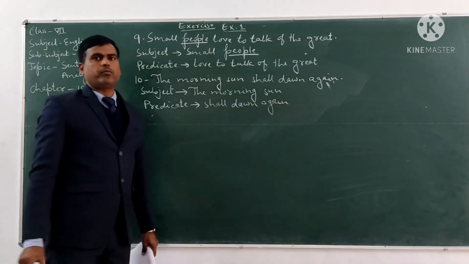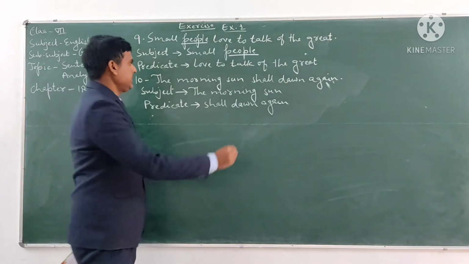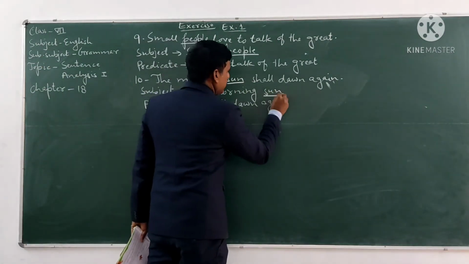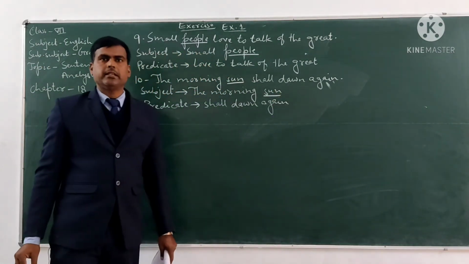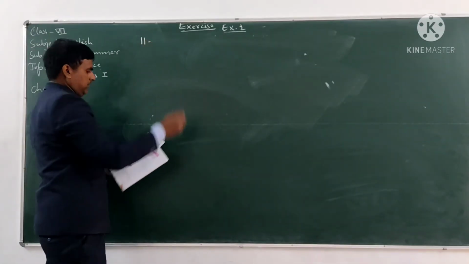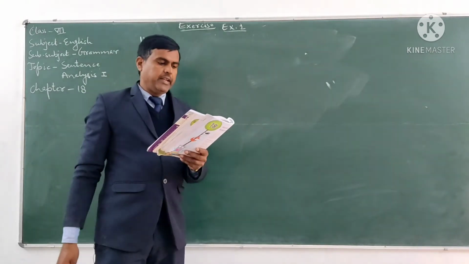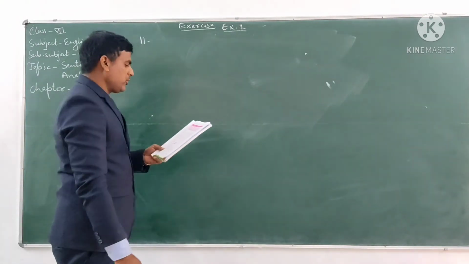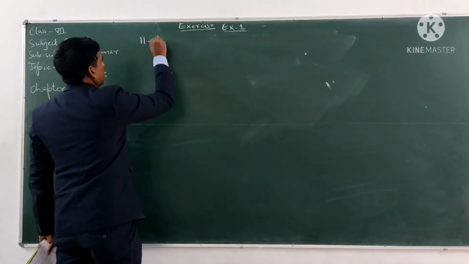And the subject word in this sentence is sun. Sun is the subject word in this sentence. Now see sentence number 11. Sentence number 11 is the little lamb followed Mary everywhere.